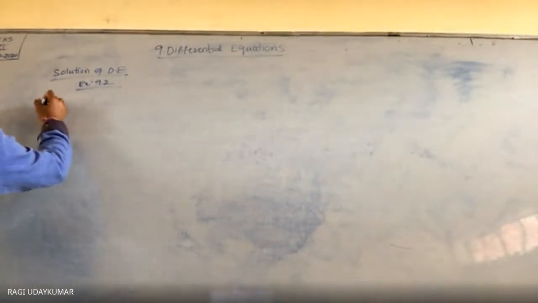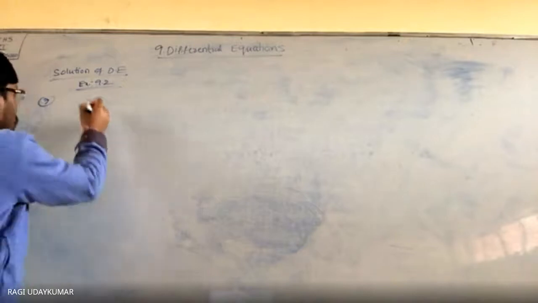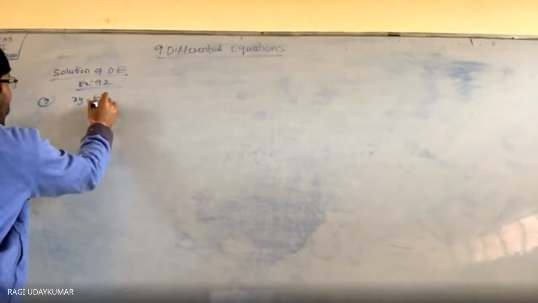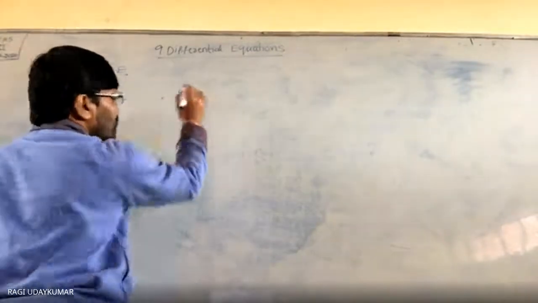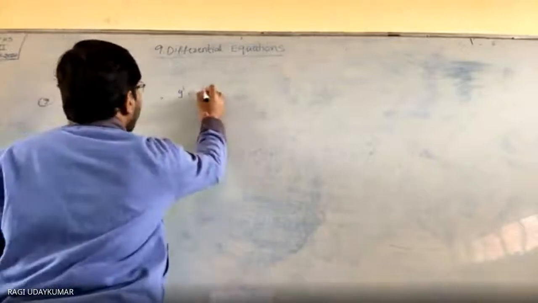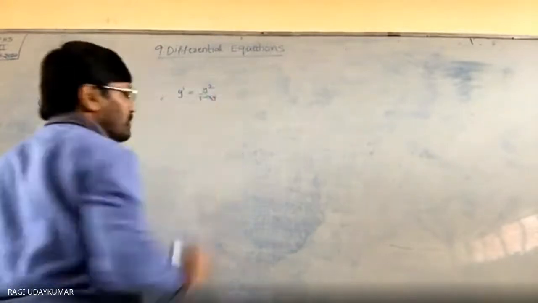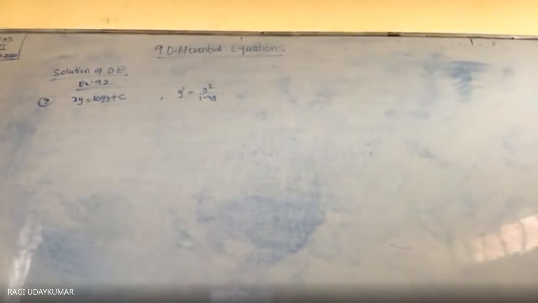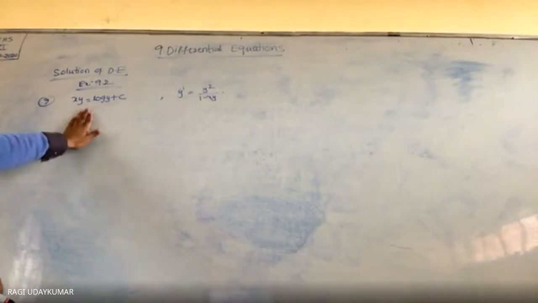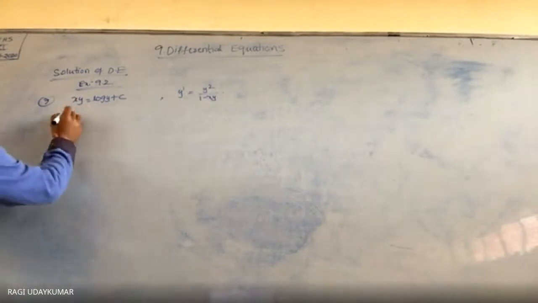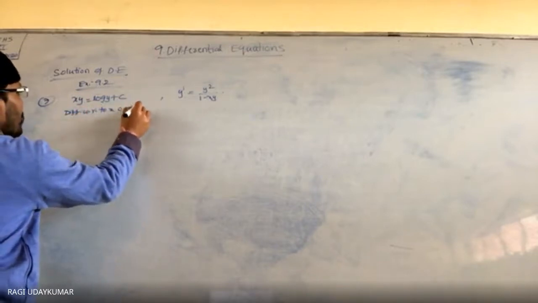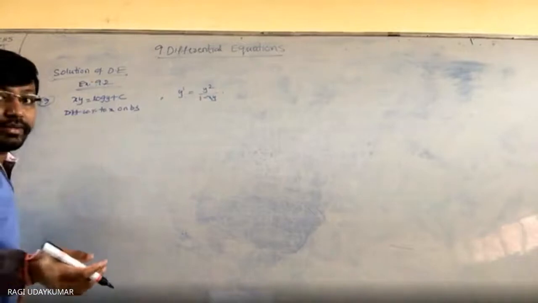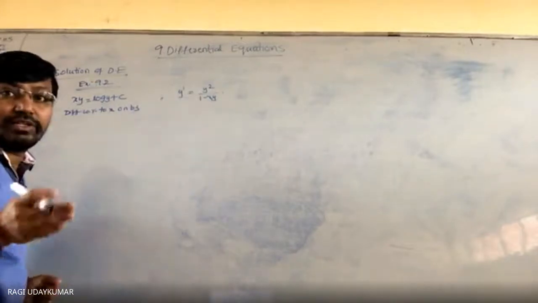Question is given to you: xy is equals to log y plus c. Observe that. So that is nothing but, what is this? It is the general solution. Okay. So now what to do here? You have to do the differentiating with respect to x on both sides. इसको differentiate करना है. So differentiating with respect to x on both sides. With respect to x, y you are doing x. Here we are having y dash. Y dash is nothing but dy by dx.